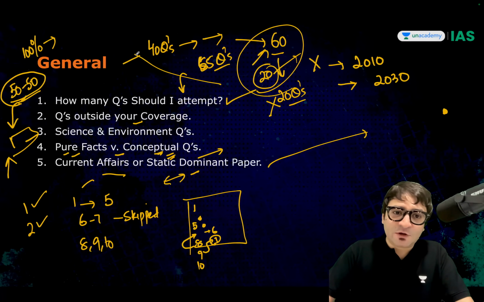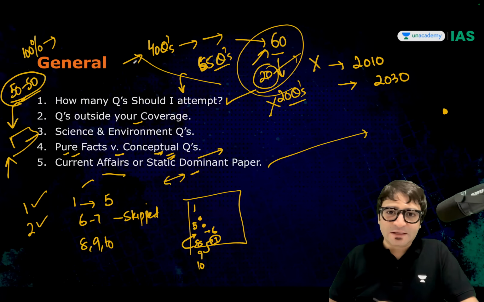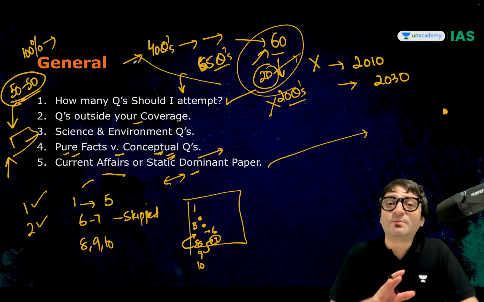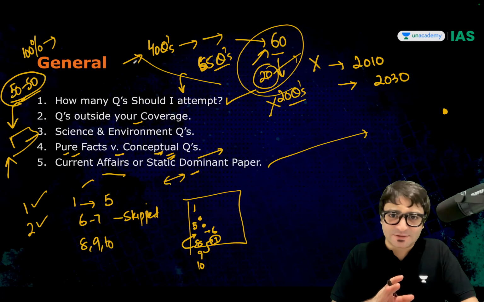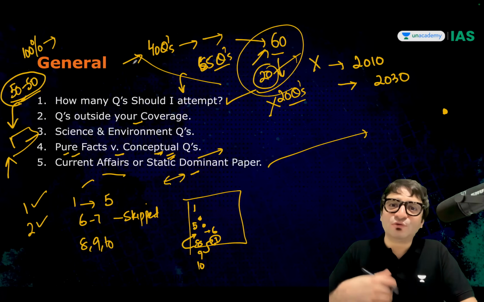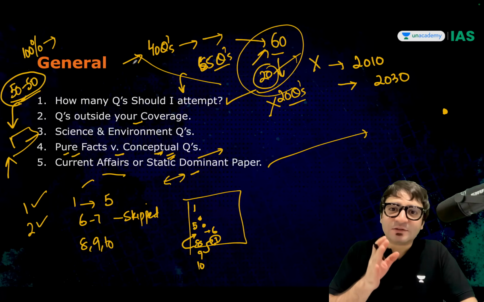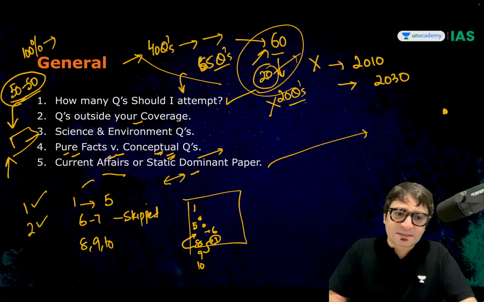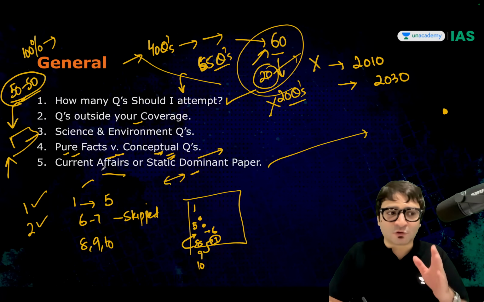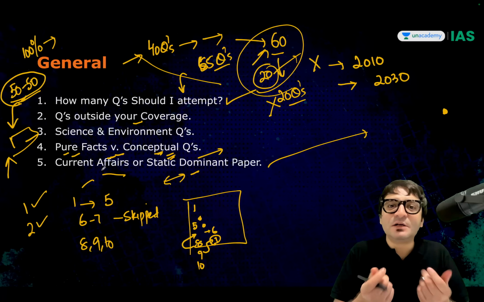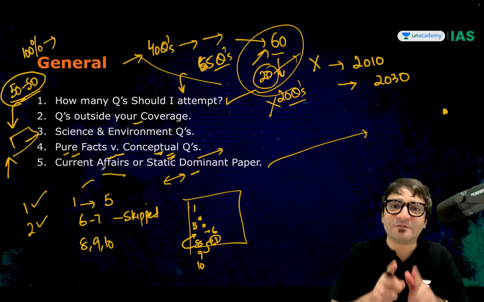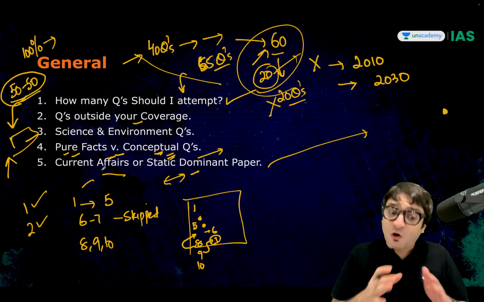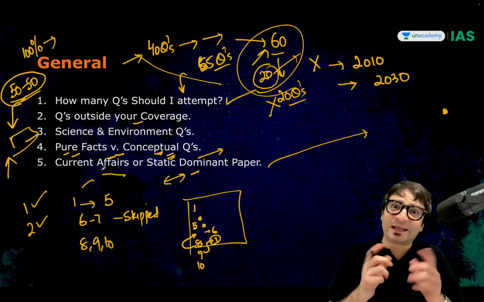But if you are attempting only 40 in your first round, then this is a matter of concern, because with 80, you will not be able to clear the prelims examination. Then you will have to go through round 2, round 3, and make intelligent guesses. But even while making guesses, you should be guessing those questions which are built on conceptual understanding rather than facts, because facts you either know or you don't know. Or there are some facts where you can make a guess also.